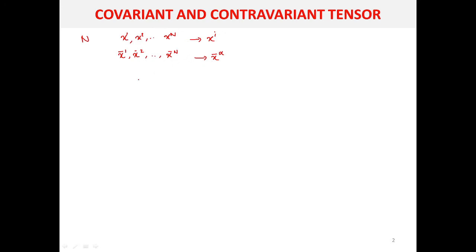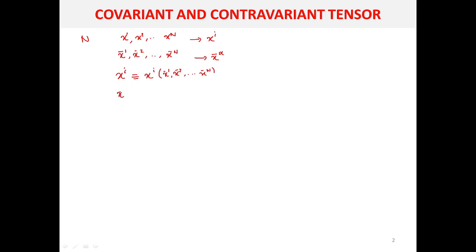So in general, if these two are the coordinate systems, you can represent the xi in terms of the barred coordinates, that is, xi will be a function of x bar 1, x bar 2, etc. up to x bar n.